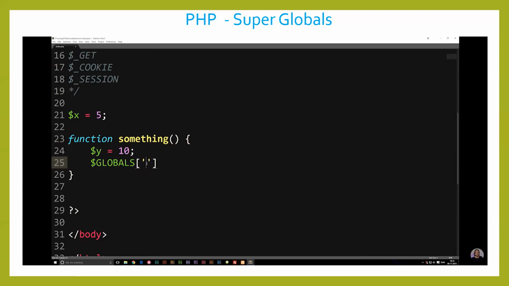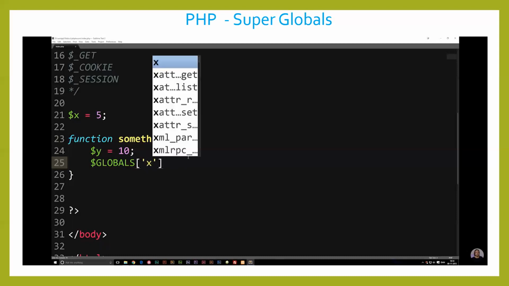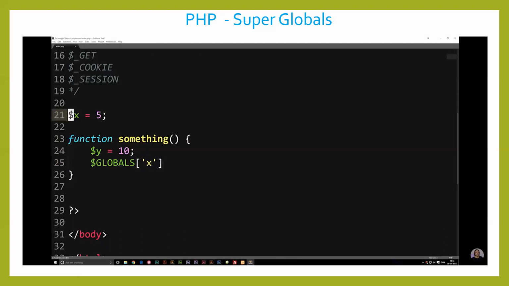So if I were to type the name of the actual variable I want to call on in here, I can actually say x. Because right now, this variable up here is called x. The $ sign is just a symbol that means that this is a variable. So the actual variable name is x. So if I go ahead and say x in here, and if I actually were to echo it out, I can actually do that as well.